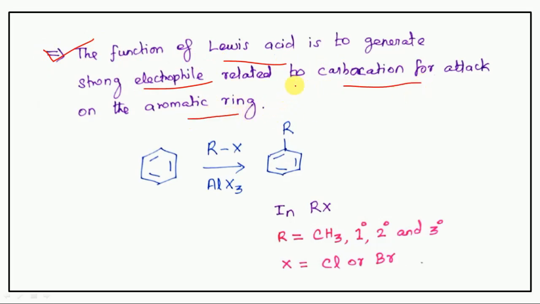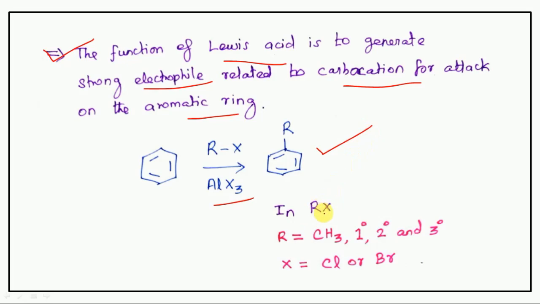Next one. The function of Lewis acid is to generate a strong electrophile related to a carbocation for attack on the aromatic ring. So look at the reaction. Aromatic hydrocarbon is reacted with alkyl halide in the presence of Lewis acid to form alkylated benzene.